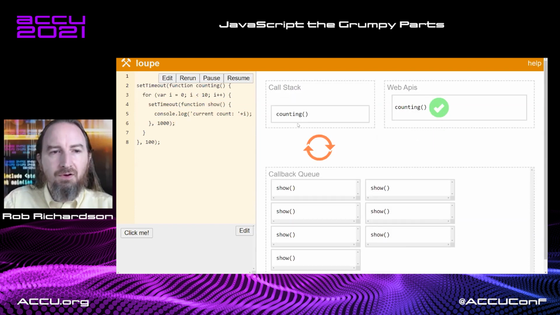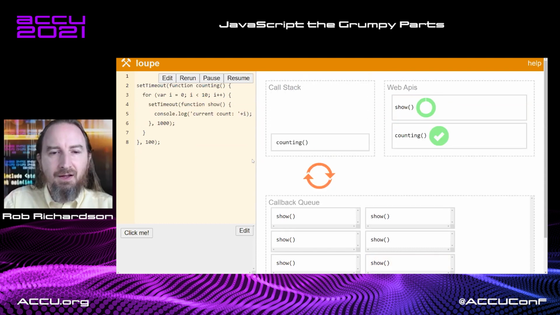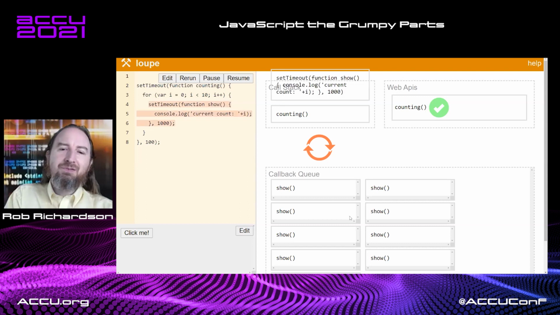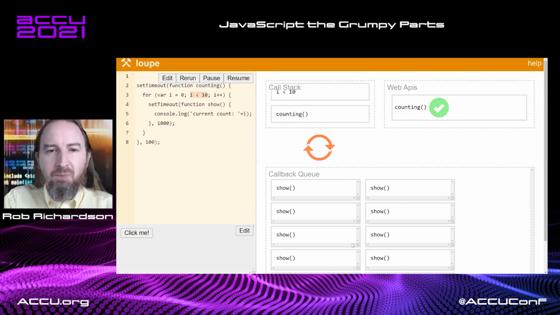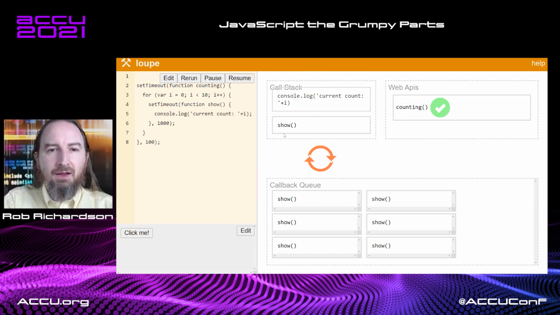So counting is still going. We're going from 1 to 10 until 10 is done. And then as we expect, once we've got all of these shows built up, now we're going to start picking them out, and we're going to console log our current thing, of which, yes, we've looped up to 10 here. And so all of the answers here are, well, 10. We tried to grab the current count, but we didn't bind the this correctly. And so what we're console logging is 10 every time.